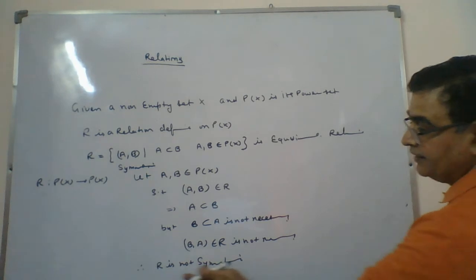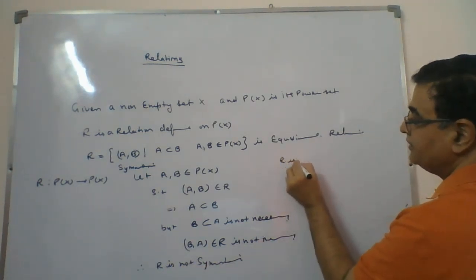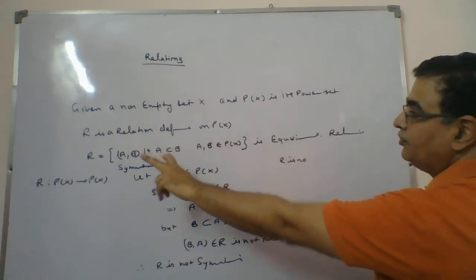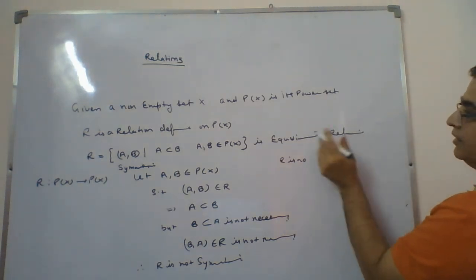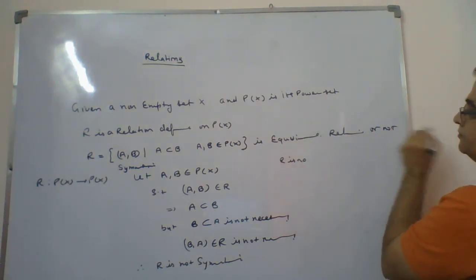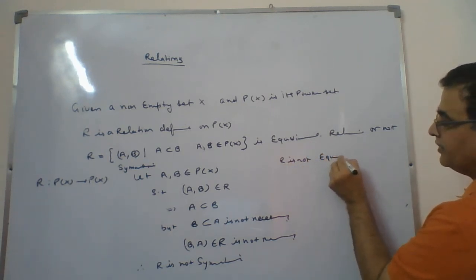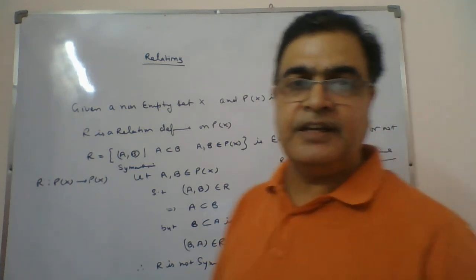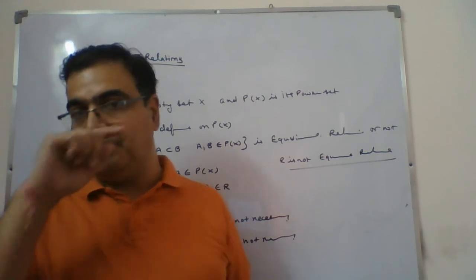So we will say in this case R is not symmetric. So it is the question, we are correcting it again. This question asks whether it is an equivalence relation or not. So we will say R is not an equivalence relation. So it is justified that in every case it is not an equivalence relation if A is a subset of B, we get it.